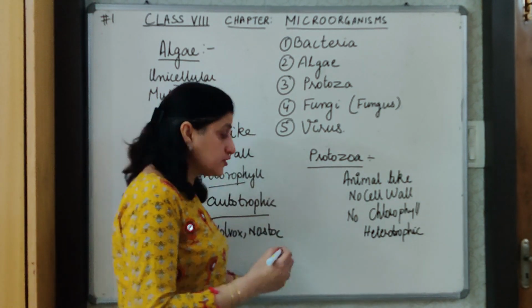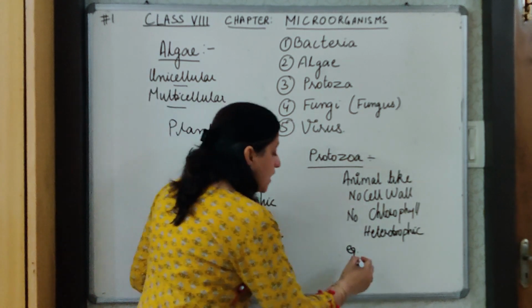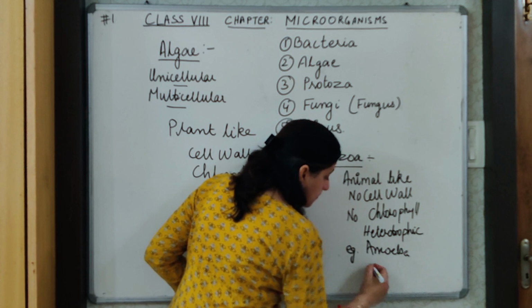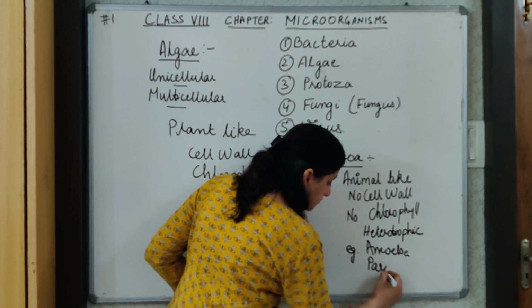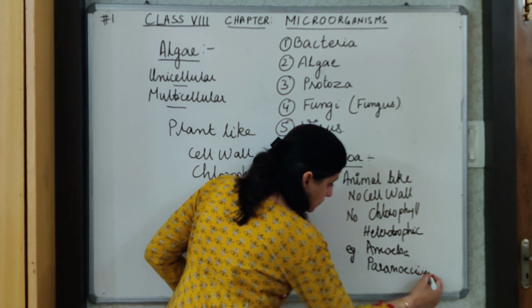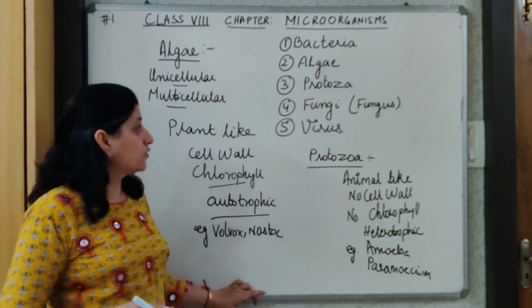And the examples of protozoa are, you have heard these, amoeba, paramecium. These are the examples of protozoa. Okay.